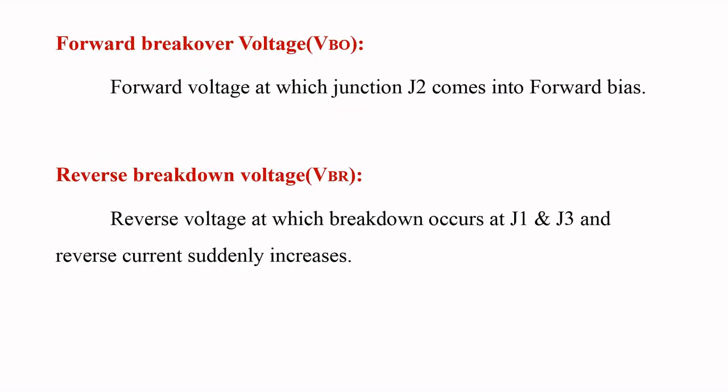Similarly, coming to the concept of forward breakover voltage and reverse breakdown voltage. Forward breakover voltage is defined as the forward voltage at which junction J2 comes into forward bias and the SCR starts conducting. It is denoted as VBO.